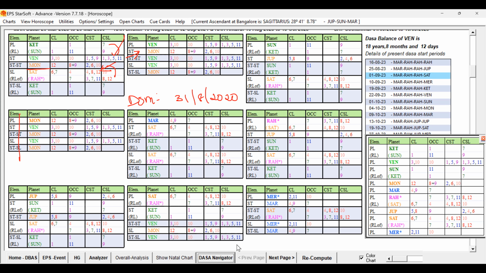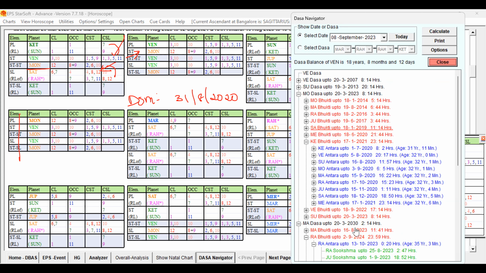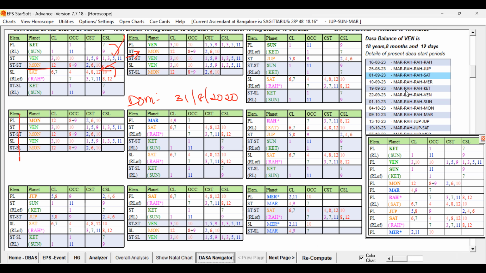So the native, the girl, left the husband's house as soon as the Venus started. Moon dasa, Venus bhukti, Venus antara in January 2021. You can see as soon as that Ketu is over, Venus bhukti started, and in the middle of January, that girl immediately left the husband's house and moved to the parents' house. So that way the separation happened.